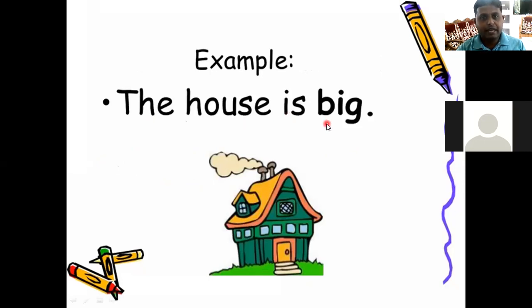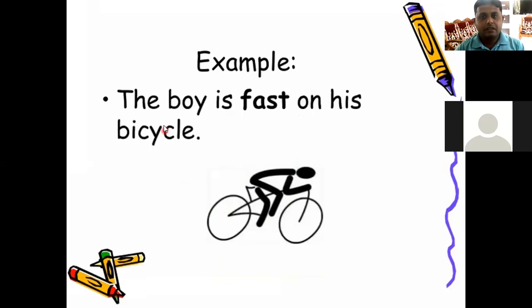The house is big. So we use this kind of degree on a large scale, right? My house is big, she is beautiful, my brother is tall, like that. So we describe the things with the qualities, right?